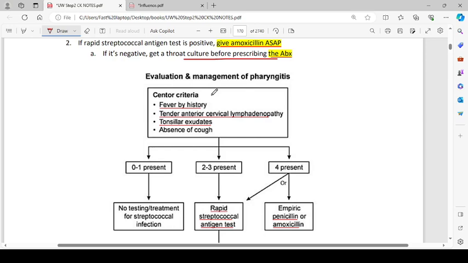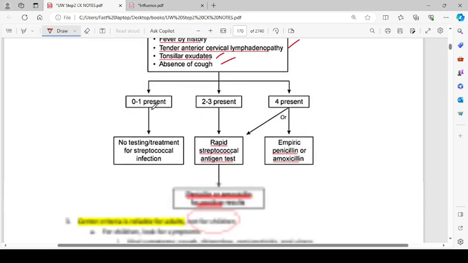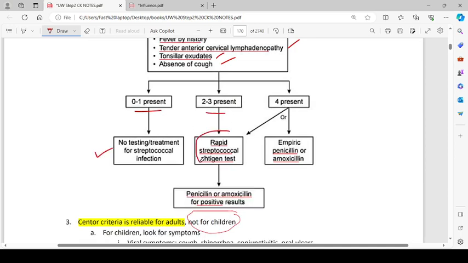The Centor criteria: fever by history, tender anterior cervical lymphadenopathy, tonsillar exudates, and absence of cough. If 0 to 1 are present, no testing or treatment for streptococcal infection. If 2 to 3 are present, a rapid streptococcal antigen test can be done, with penicillin or amoxicillin for positive results.